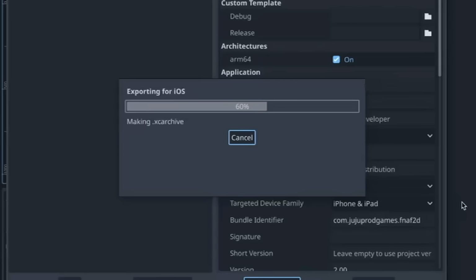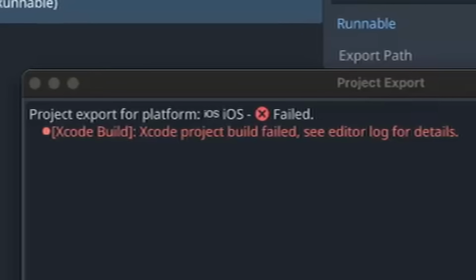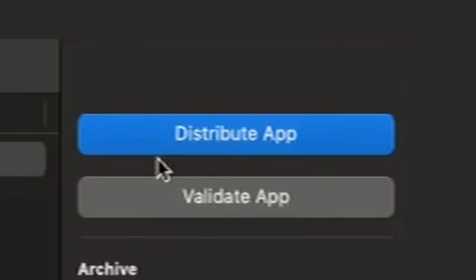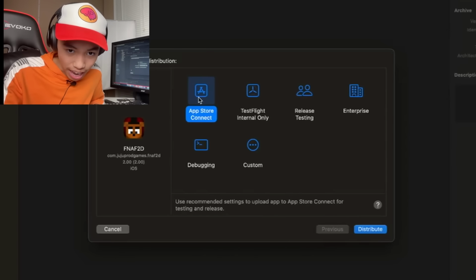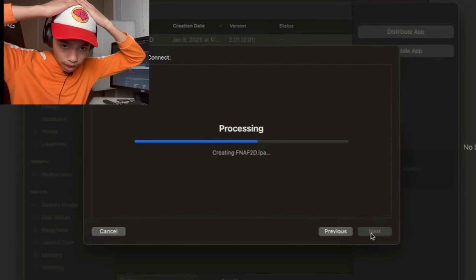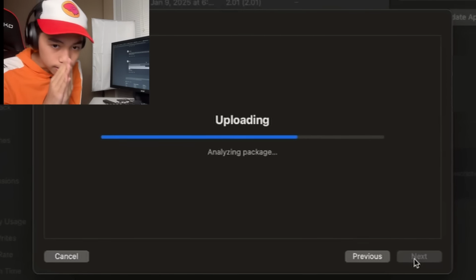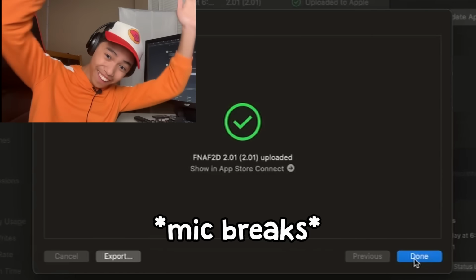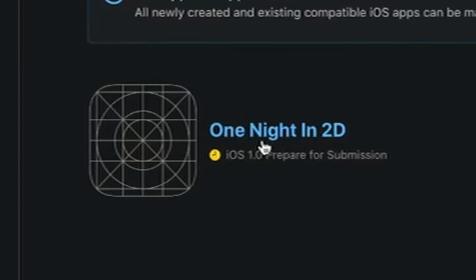Uncheck export with debug, making an archive. Okay, so I found this GitHub request. Welcome to debugging. Distribute app. Oh, look at that icon. App Store Connect. Distribute. Come on, come on, come on. I don't know if this will work. Oh my gosh, please. FNAF 2D 2.01 uploaded. Oh my gosh.